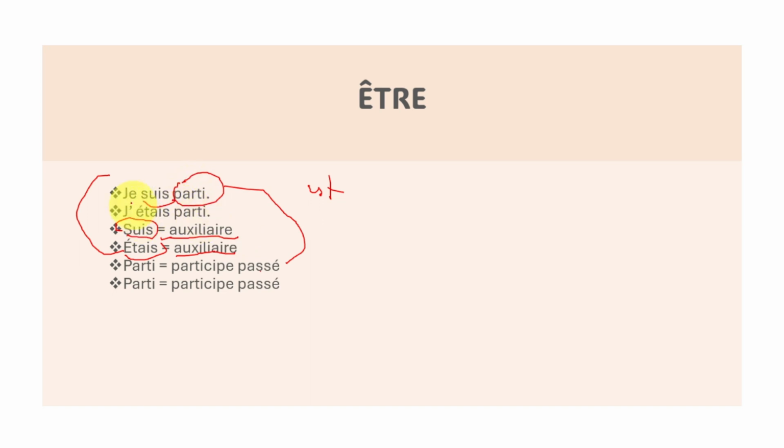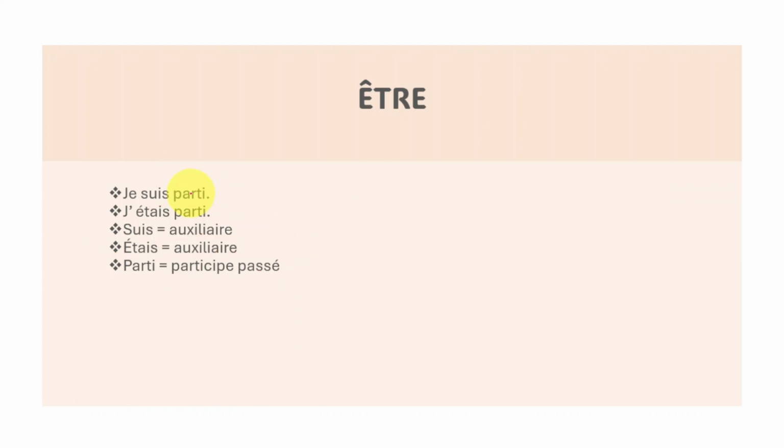This part, suis, je suis parti. This part, auxiliaire. This part is participe passé. Okay? So same thing here. We have je suis parti, j'étais parti. So here, this part we're talking about is auxiliaire. And then this part, this one is participe passé. Okay? So you have to remember, like I said before,